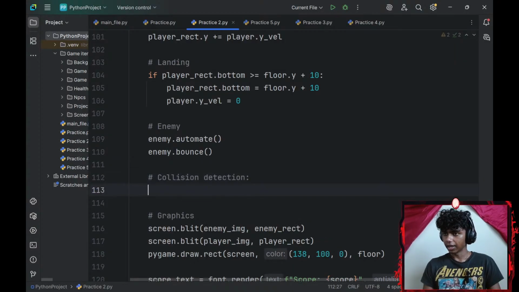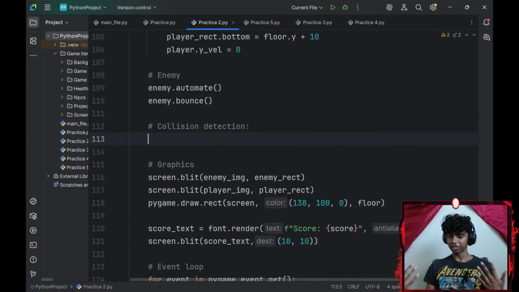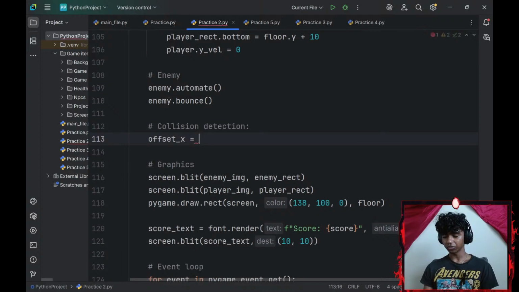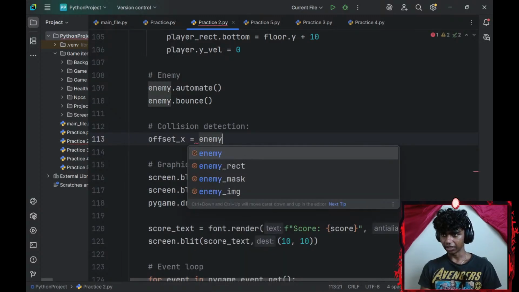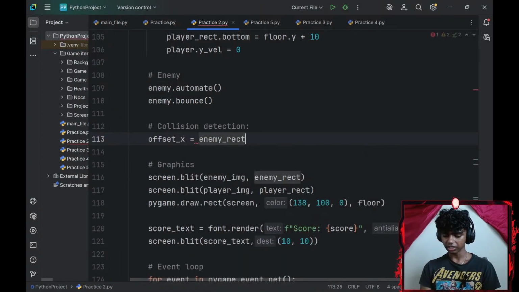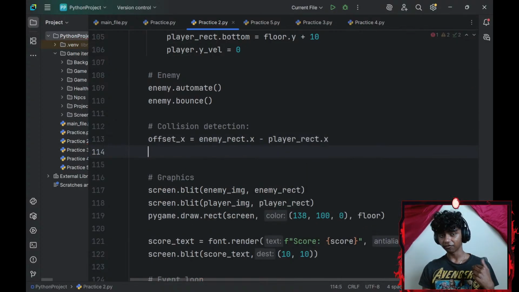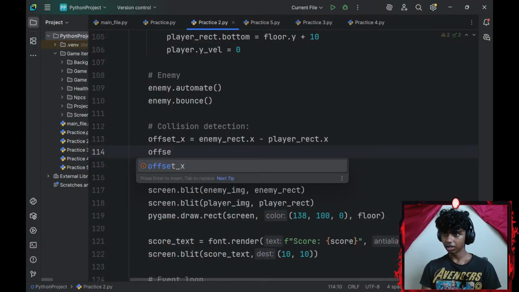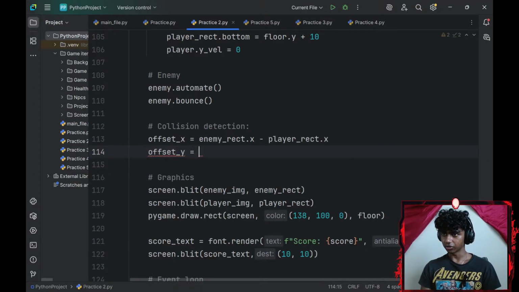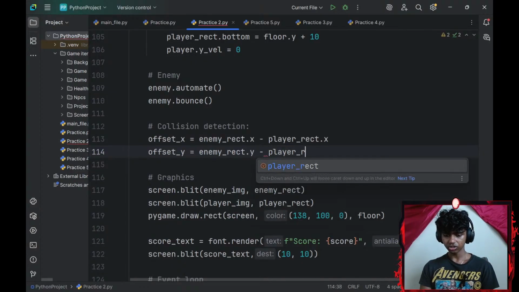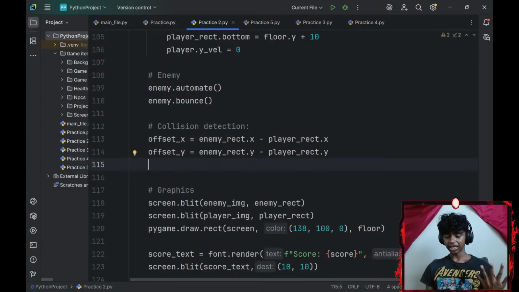Okay, since this is going to be a pixel perfect collision, I'll need an offset for x-axis, which is going to be equal to my enemy underscore rect dot x-axis minus my player underscore rect dot x-axis, and for my offset y, so offset underscore y equals my enemy underscore rect dot y-axis minus my player underscore rect dot y-axis. And then I'll need an overlap variable as well, my overlap.